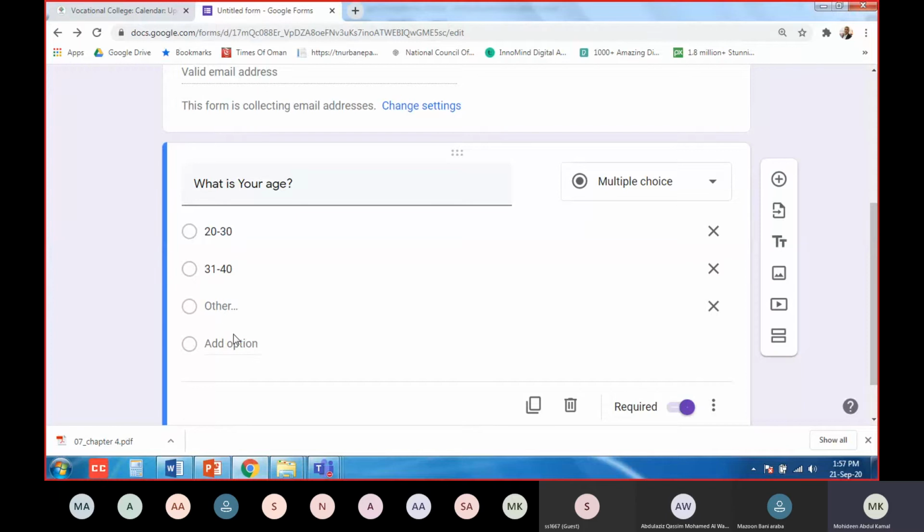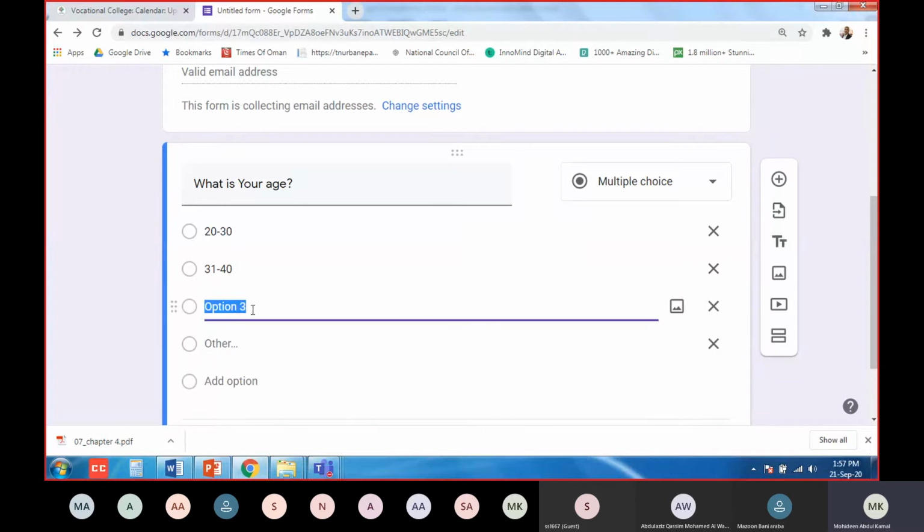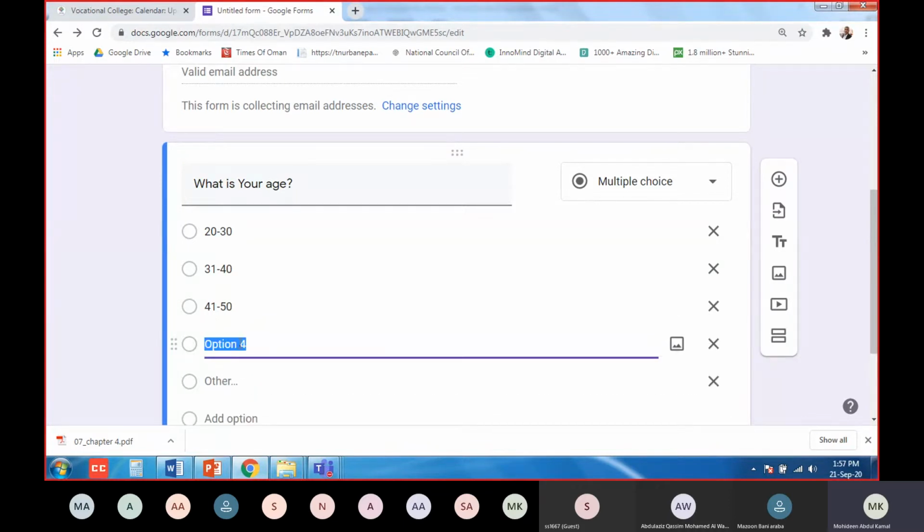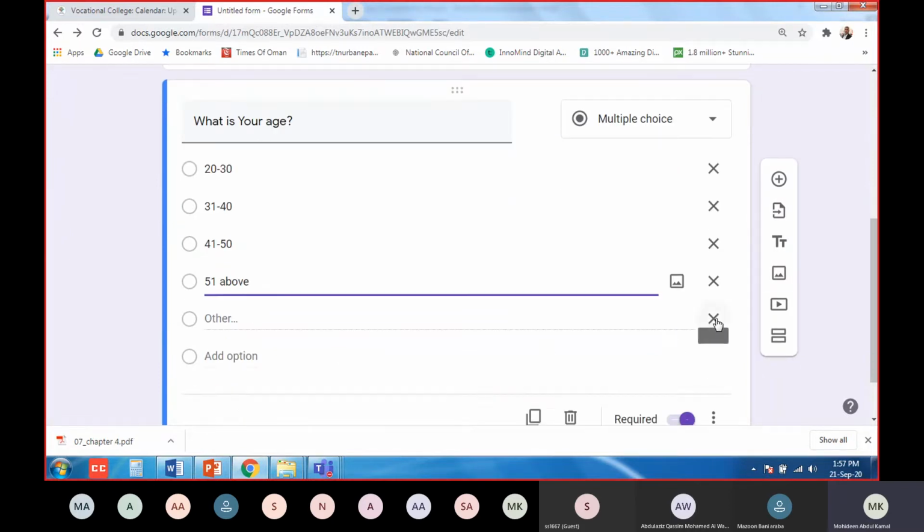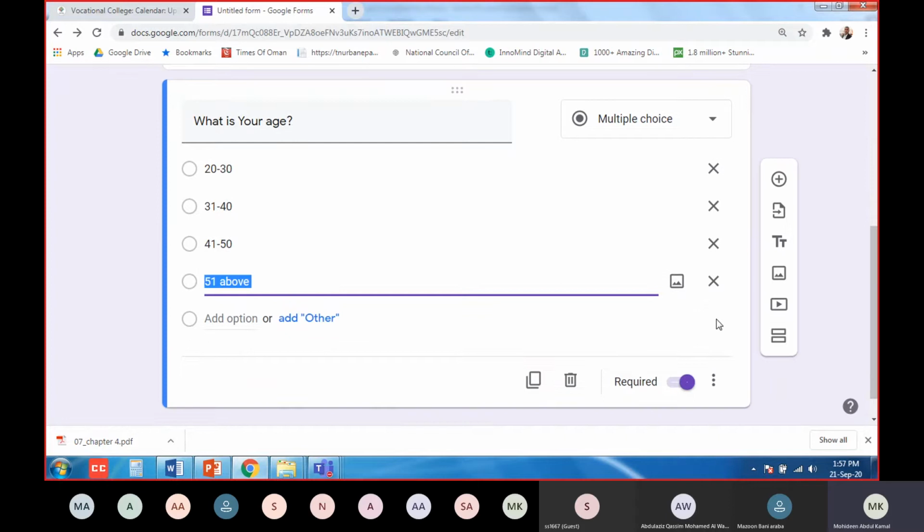Again, add option. Third option, 41 to 50. Add another option, 51 and above. Finish. Now close this one. No need. Now once you finish, this is the question.